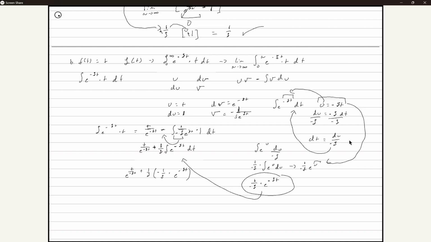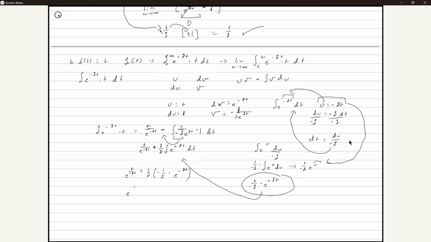Now it's just distributing. 1 over s times 1 over s, what is that? Is it 1 over s squared? Yes, 1 over s squared. That's correct.